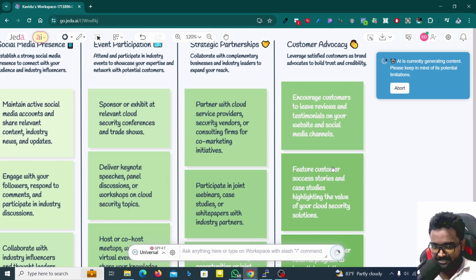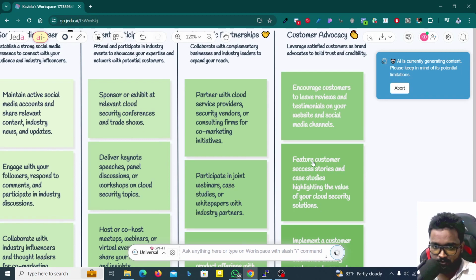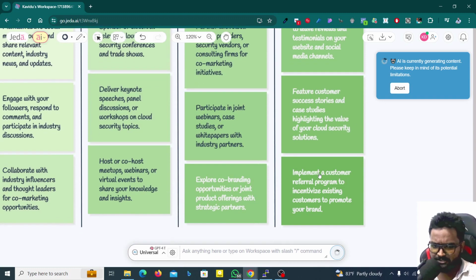So then the trust is built on that. And also you can feature customer success stories and case studies highlighting the value of your cloud security solutions. Yeah, that's a good solution. And implement a customer referral program to incentivize existing customers to promote your brand. Yeah, that's a good point, because